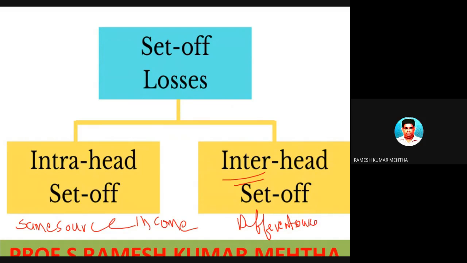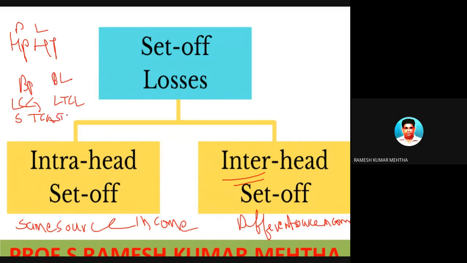Now I will give a small example. Same source of income: house property profit and house property loss. Similarly, business profit and business loss; long-term capital gain and long-term capital loss; short-term capital gain and short-term capital loss.